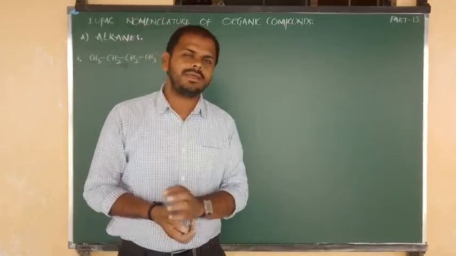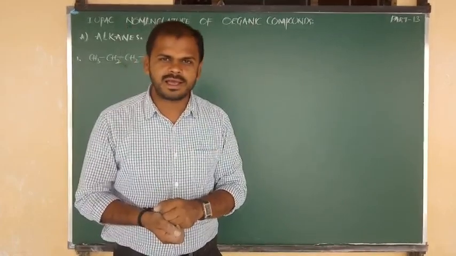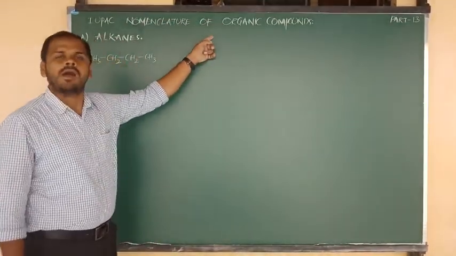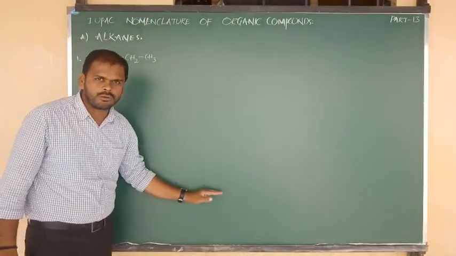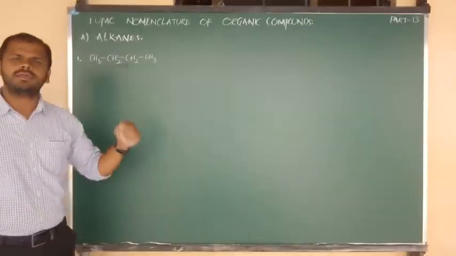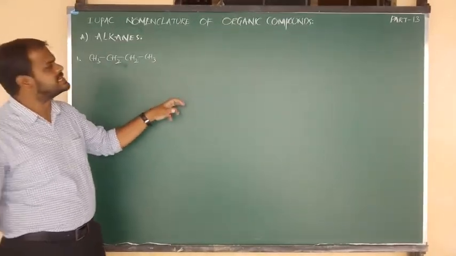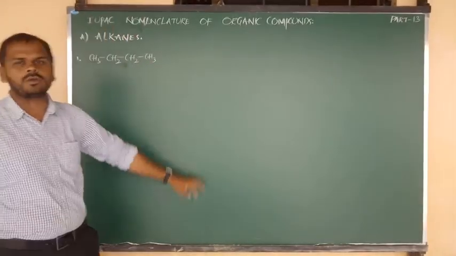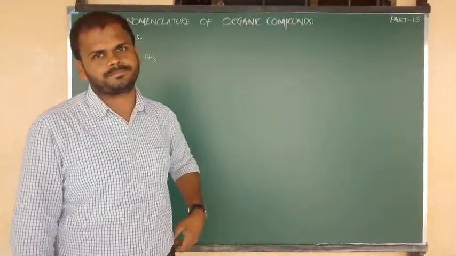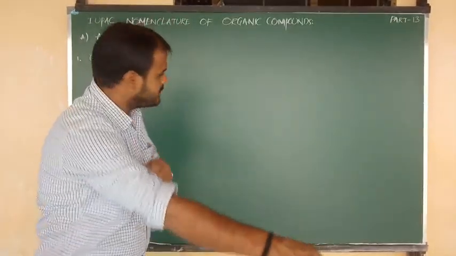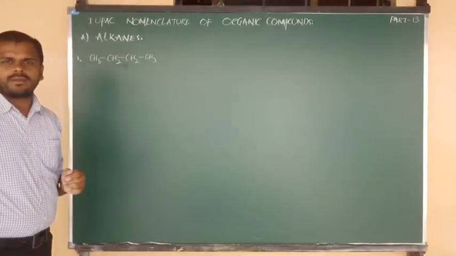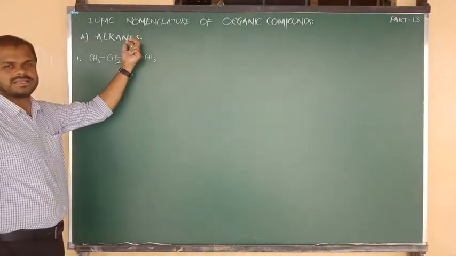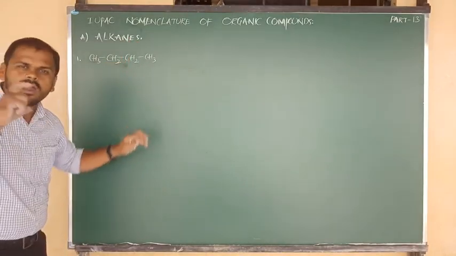Okay, so already some organic compounds I have given in the last class. Their IUPAC names we have written clearly, and some more organic compounds or carbon compounds I am going to show you now by taking different classes like alkane, alkene. So for the different classes of organic compounds, their nomenclature we are going to write again by following the rules of the IUPAC system. Okay beta? Yes. So let me consider class number 1, that is nothing but the alkanes. In that alkanes class, I am going to consider one example.